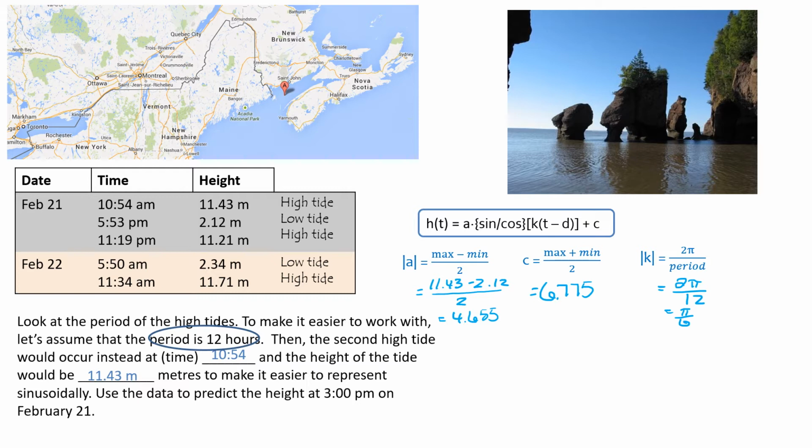The other parameter we haven't talked about yet is D. What is D equal to? So D depends on whether you're using sine or cosine. D is your phase shift, your horizontal displacement. If we are going to use, let's talk about cos first. Cos is usually the easiest because to write an equation with cos as opposed to sine, all you really need to find is the first maximum or the first minimum, and then you would use a negative A value. So cos is usually easier to find.